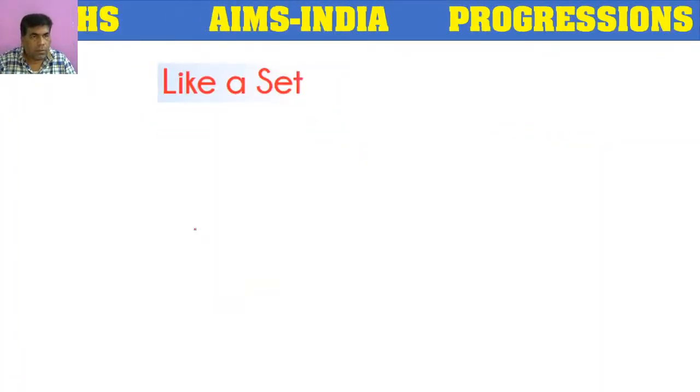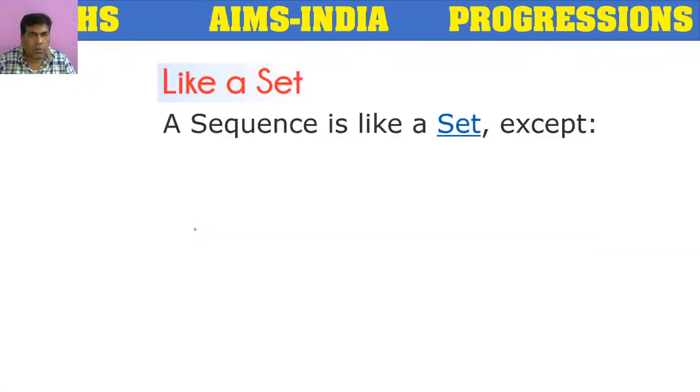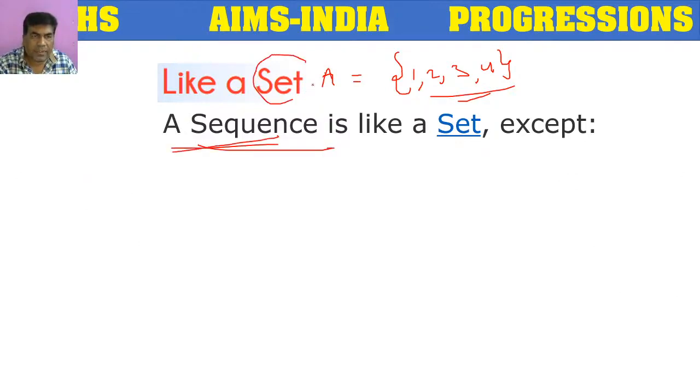So next. A sequence is also like a set. Because how do we represent a set? In a set also 1, 2, 3, 4. So I write A equal to {1, 2, 3, 4}, meaning set A. This is set A having 4 elements: 1, 2, 3, 4. So in that same manner, the sequence is also one kind of set.